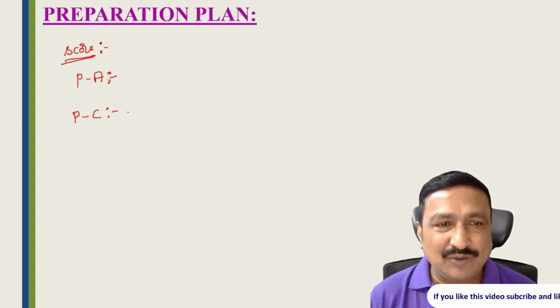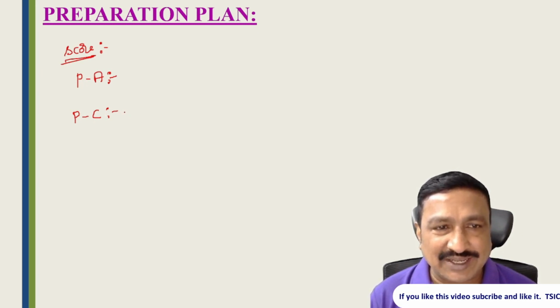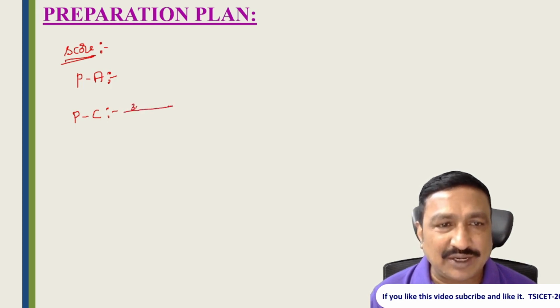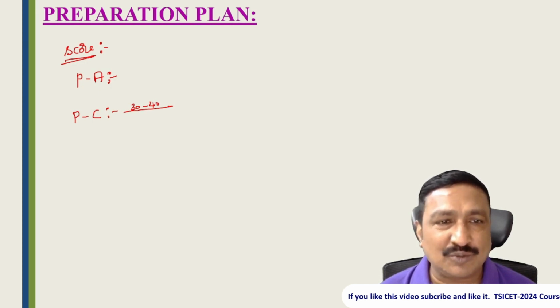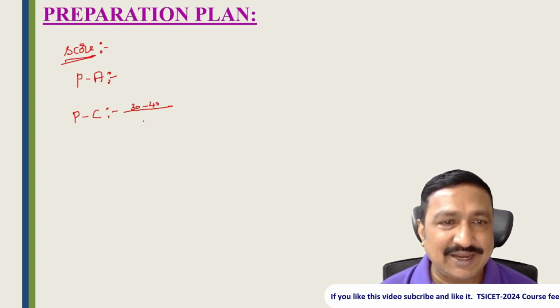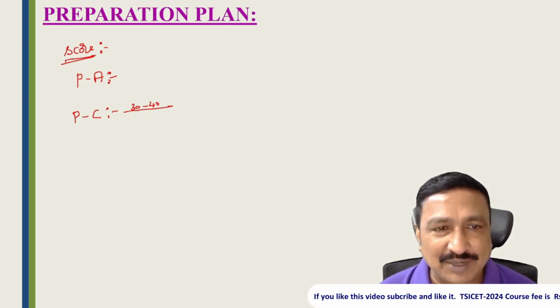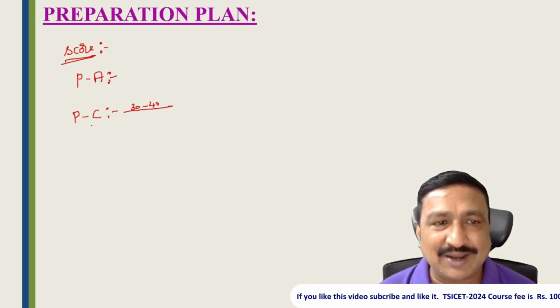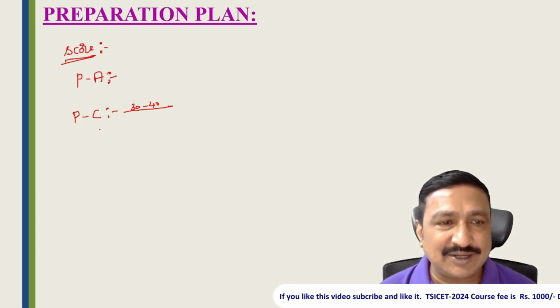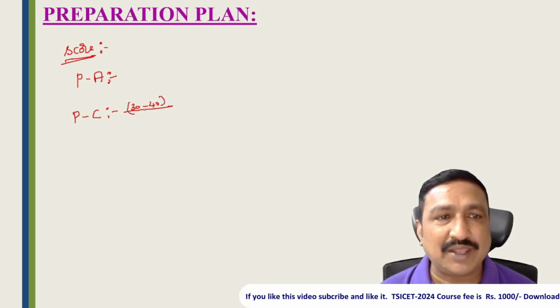So for part C, we can practice grammar weekly 2 days or 3 days, but you can easily get 30 to 40 marks if you are very good in English, because nowadays most of the students studied in English medium only. So you can have minimum knowledge of functional grammar, reading comprehension and computer terminology. So easily we can score 30 to 40 marks.